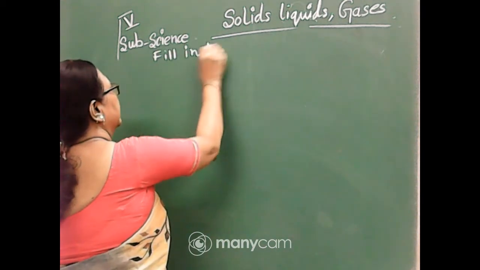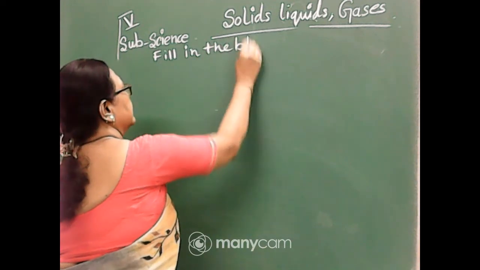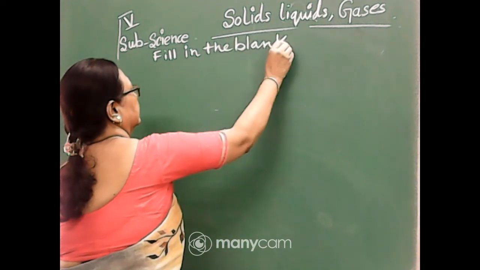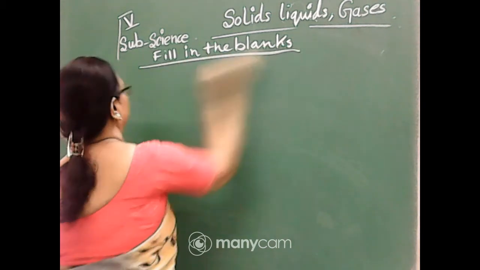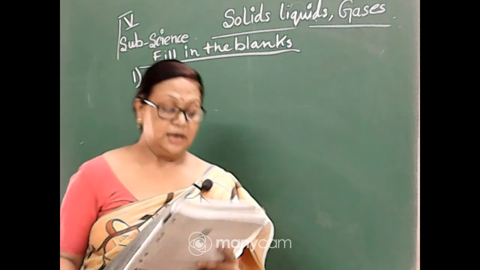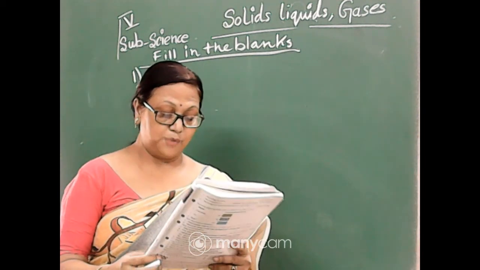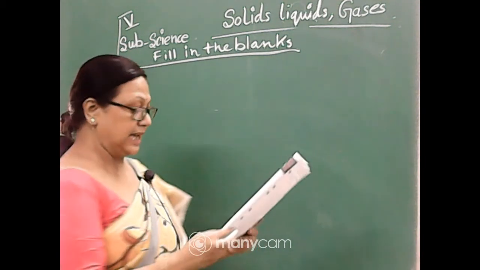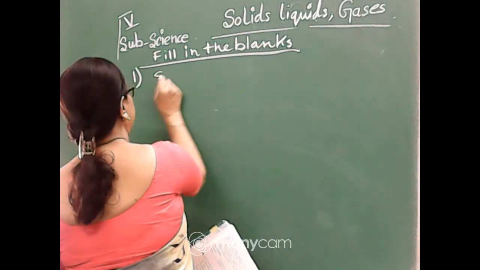Fill in the blanks. Number 1: in which particles are more closely packed in dash than in liquids? So it is solids.